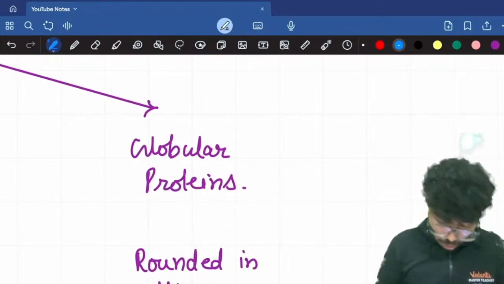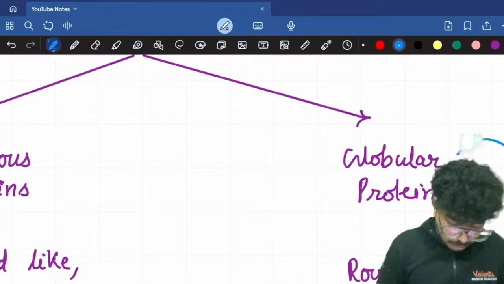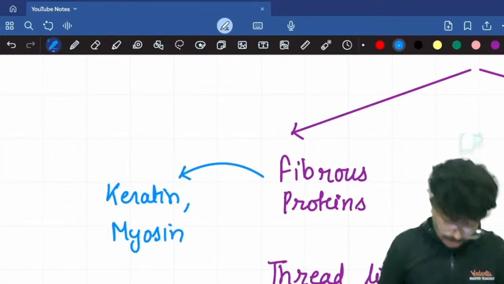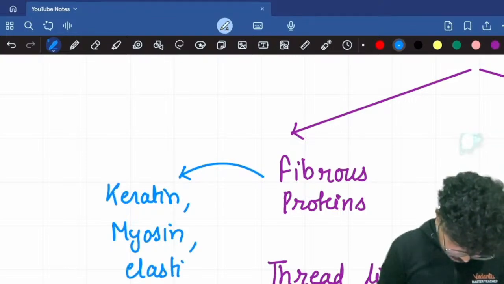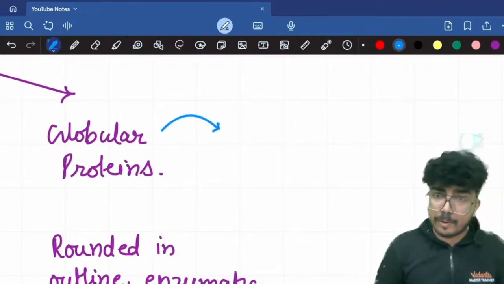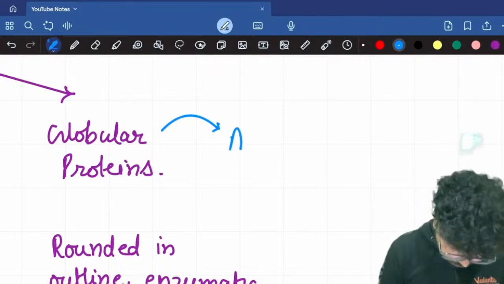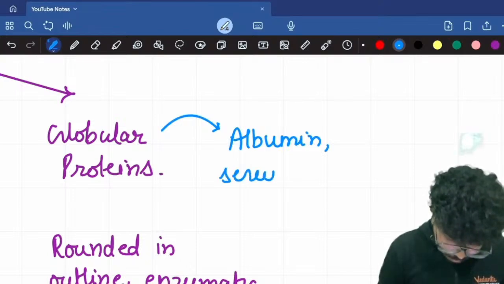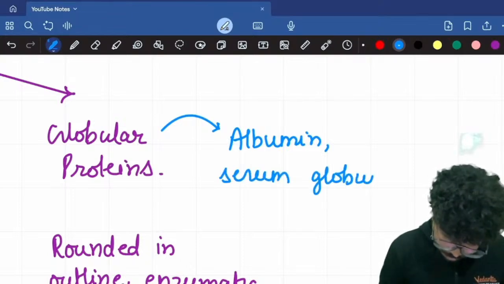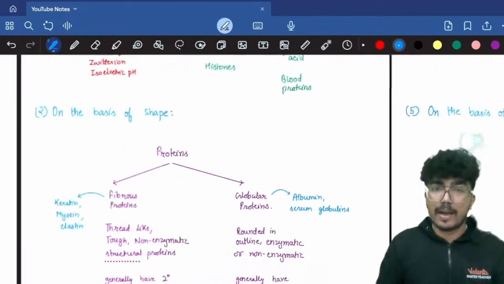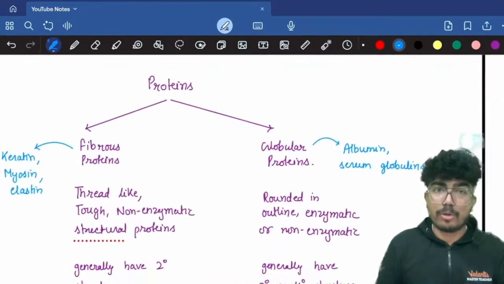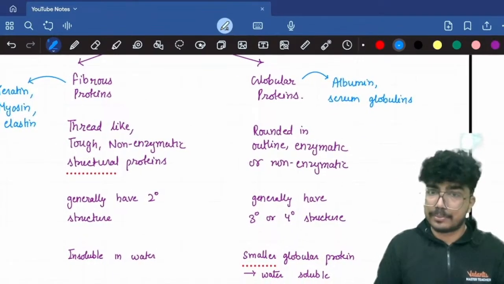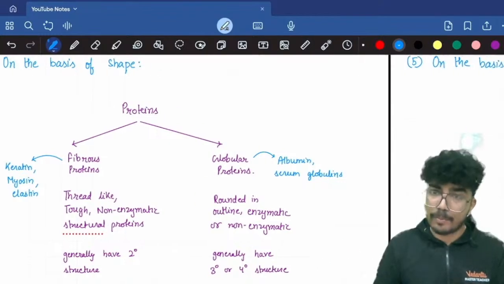Okay, so let's talk about the examples. Here I have written keratin, and the next one is myosin, elastin. Then for the globular protein, let's say albumin and the serum globulins. So here you have the examples, right? So I have taught you about the classification of the proteins on the basis of their shape. Easy peasy. I hope everything is clear till here.